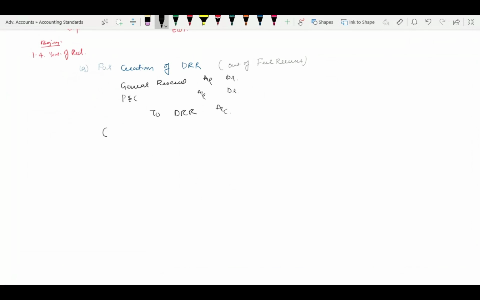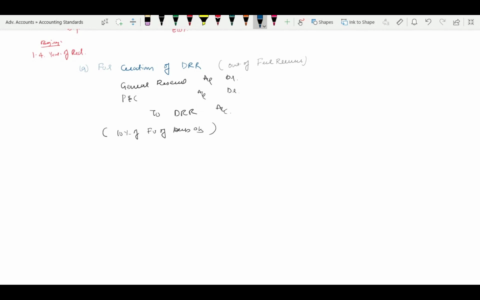So how much DRR am I supposed to create if it is covered? At least 10% of face value of debentures outstanding. So not for all, only if it is covered with DRR, that is the debenture redemption reserve adequacy criteria.